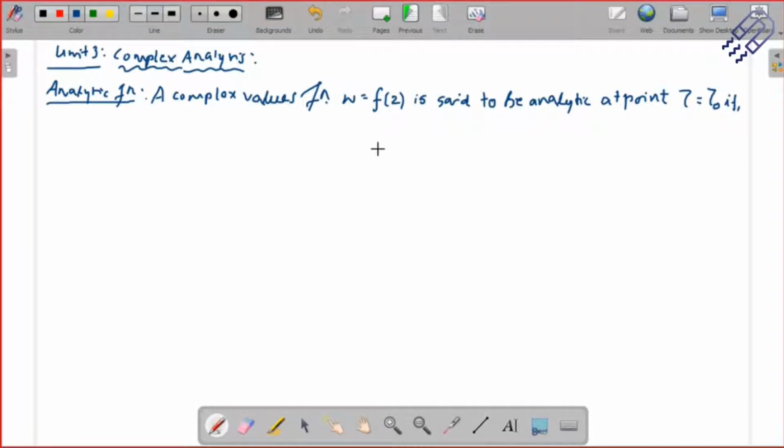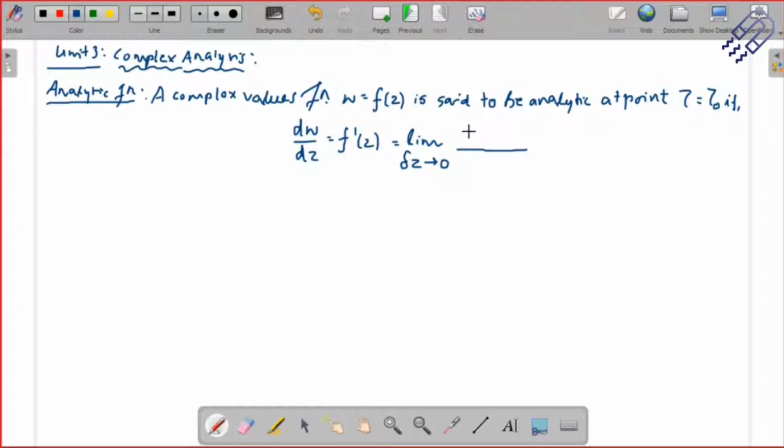At z is equal to z naught, let's say, if dw divided by dz, we take the differential of that, and that's of course f dash z, and write it down as f dash z is equal to, and we can use the definition of limit here, limit delta z tends to 0, a very small value.